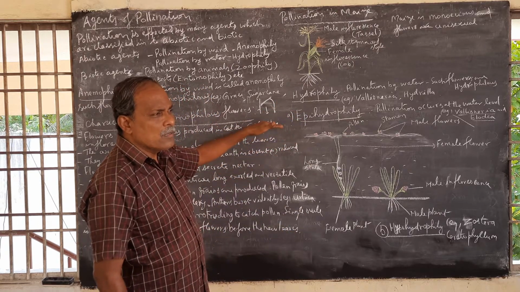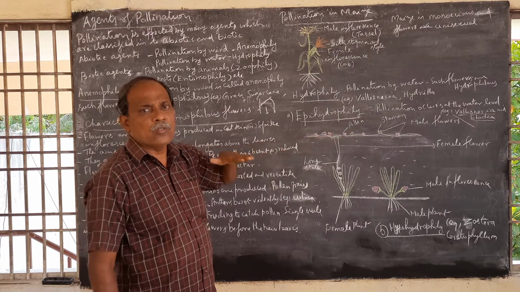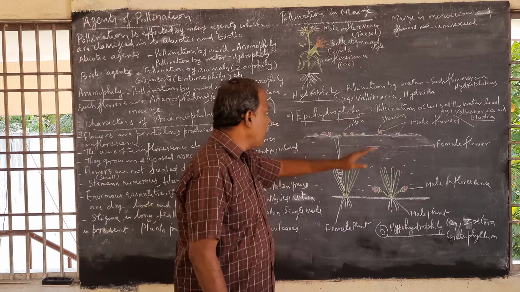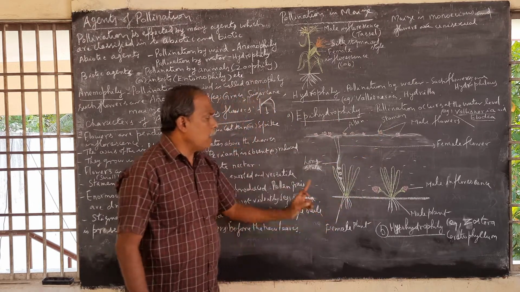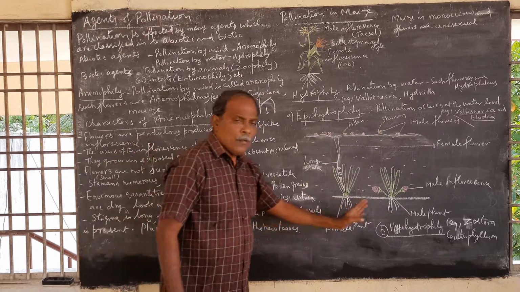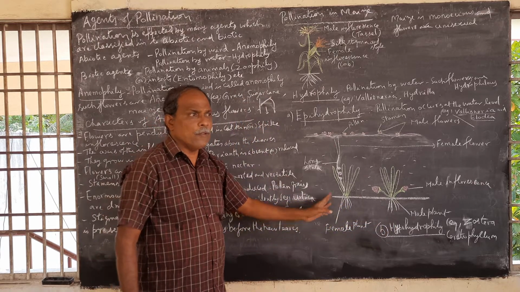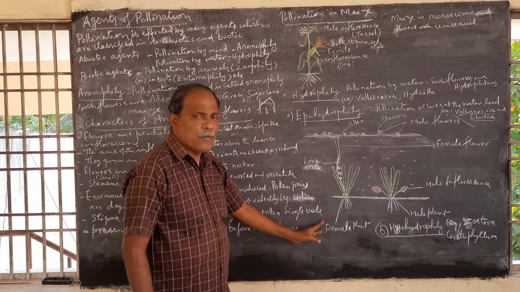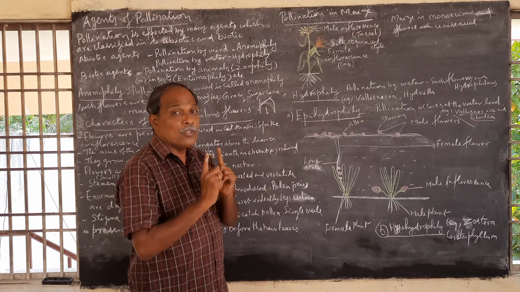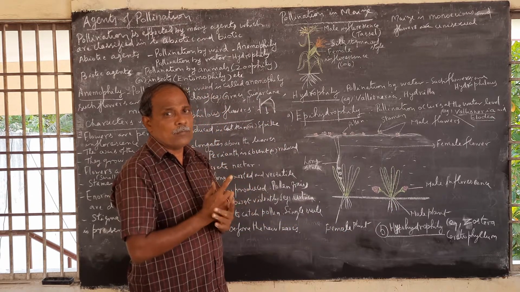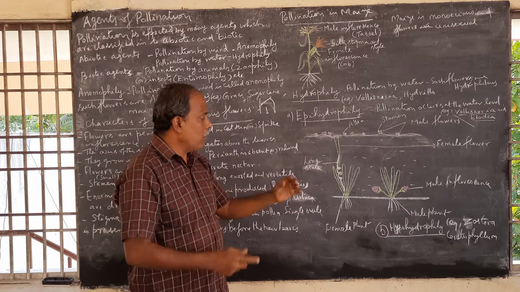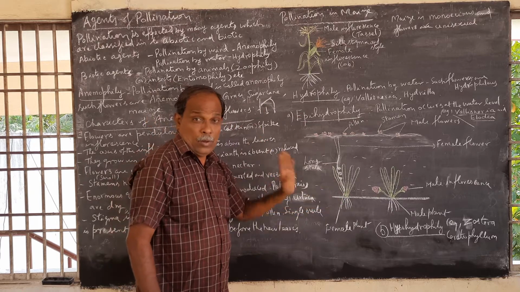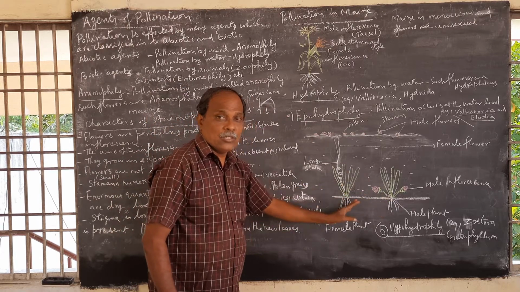Pollination that takes place just above the surface of water is called epihydrophily. Example: Vallisneria, Elodea. Now, what kind of plant is this Vallisneria? See, male plant, female plant. Male flowers are produced in the male plant, female flowers are produced in the female plant. So the flowers are unisexual and dioecious. Male flowers produced in male plant, female flowers produced in female plant.